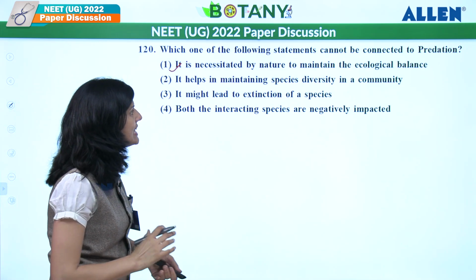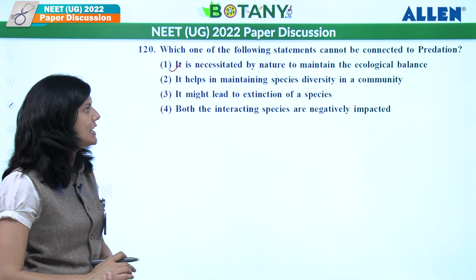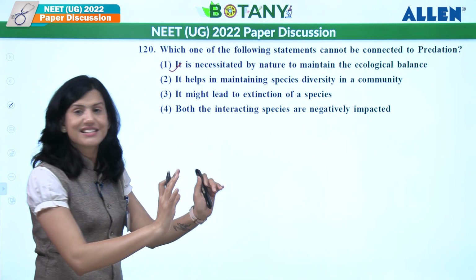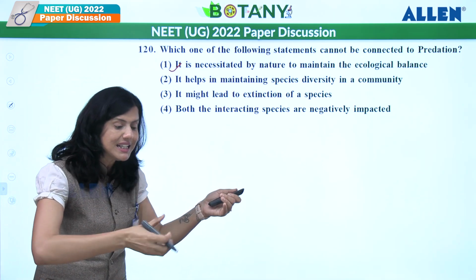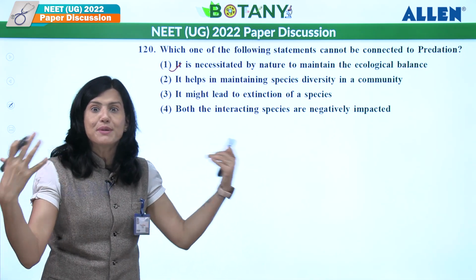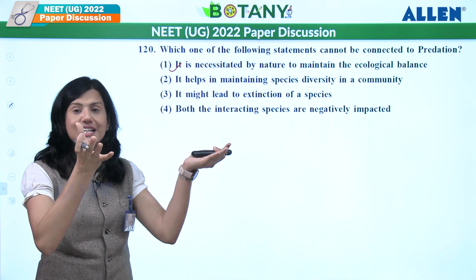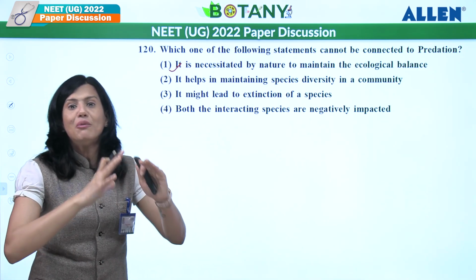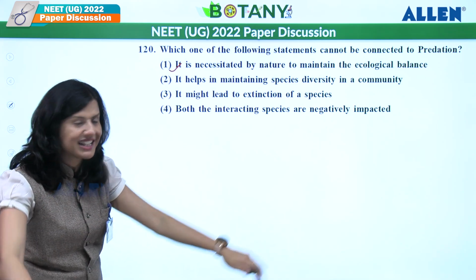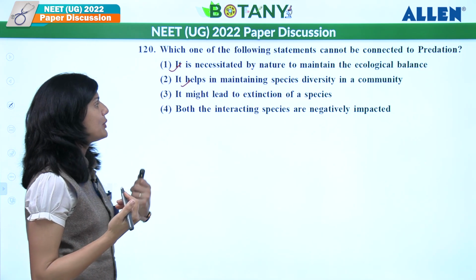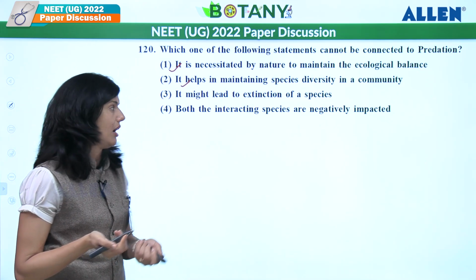It helps in maintaining species diversity in a community. Yes, it helps maintaining species diversity. Why? If predators are removed from the ecosystem, what will happen? Number of prey, different species will increase and they will fight for same resources and finally, what will happen? They'll get extinct. So that is also right statement. It might lead to extinction of a species, okay?